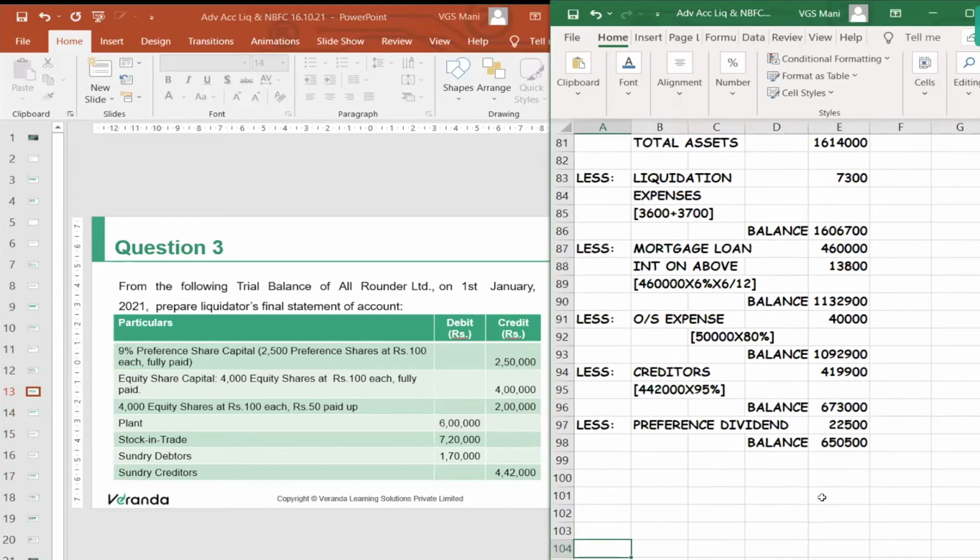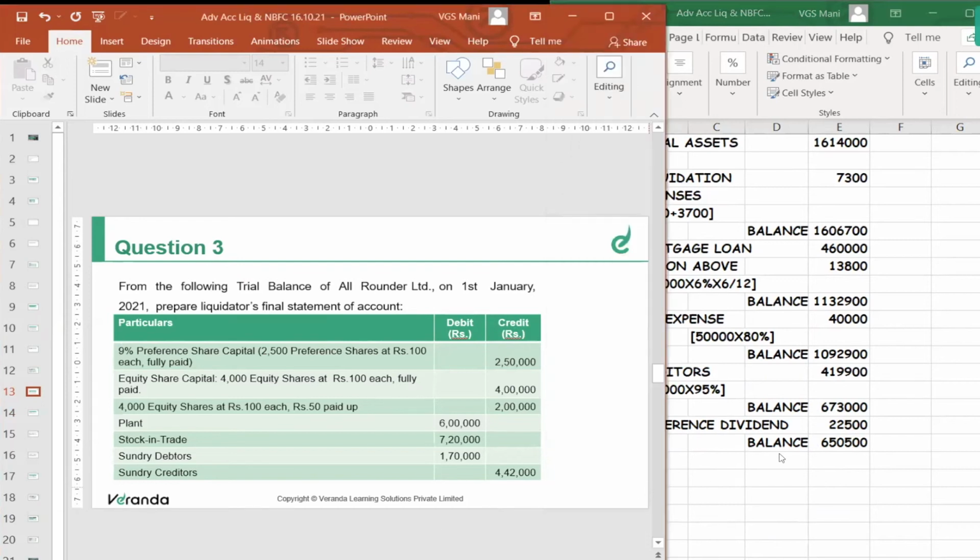Now, what is the total amount to be settled to shareholders? How much is the amount to be paid to preference shareholders? That is towards capital.